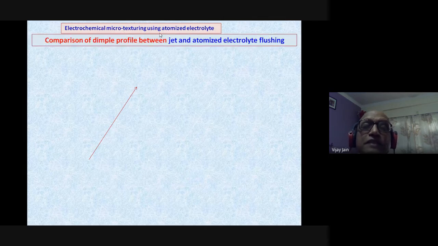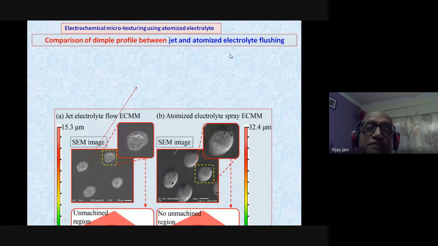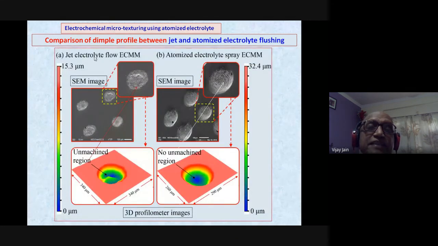Electrochemical microtexturing using atomized electrolyte: comparison of dimple profile between jet and atomized electrolyte flushing. Now you can clearly see here the jet electrolyte flow of ECM for ECMM. This is the SEM image. These are the experimental results from Dr. Divyansh's work. You can see this area here, and here also this area. This is the unmachined region, which is really unwanted. It should not be there.